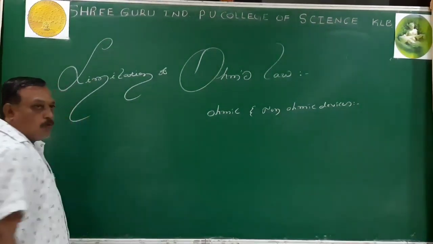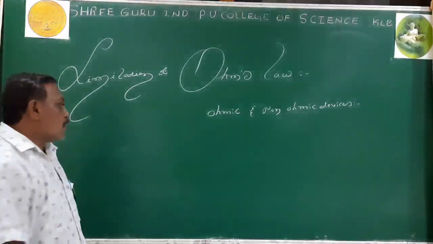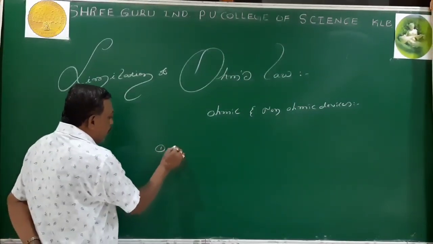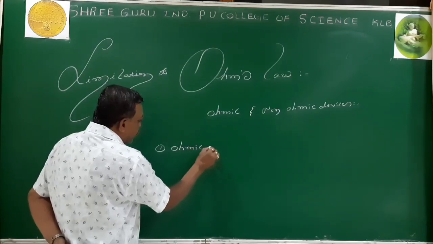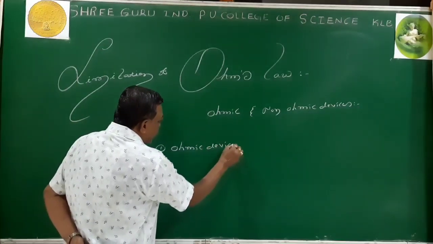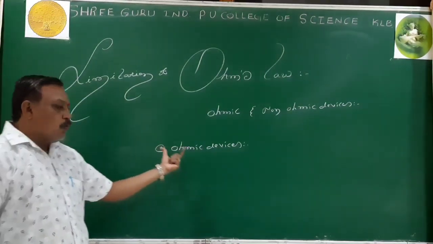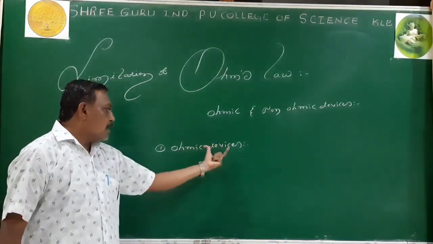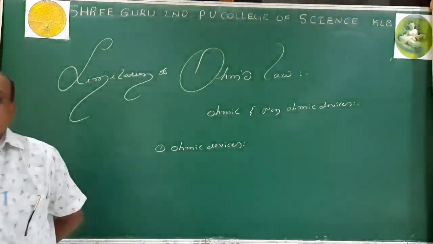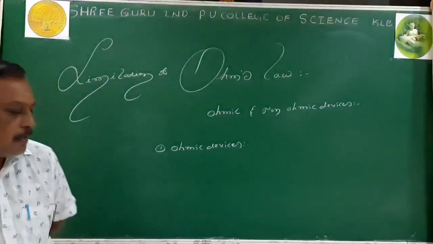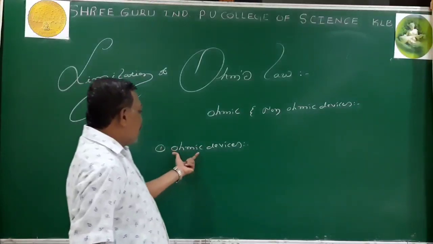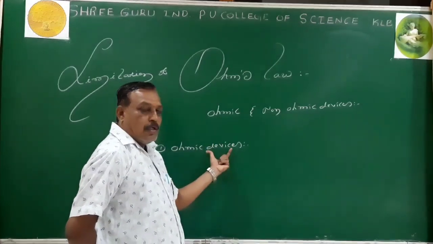What are those ohmic and non-ohmic devices? First I come to ohmic devices. The name itself indicates that the devices which obey Ohm's law are called ohmic devices.